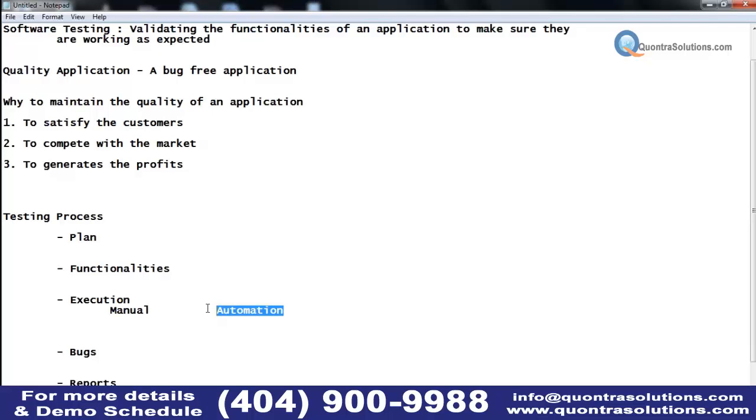Before performing automation, every functionality should go through manual testing first. Every functionality of the application has to be tested manually, and for the second and third time, if you want to execute it repeatedly, then we go for automation.